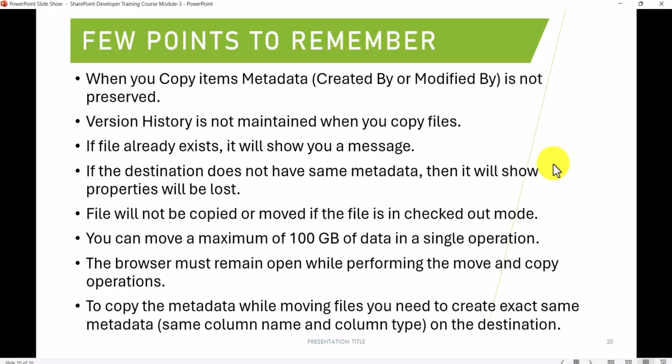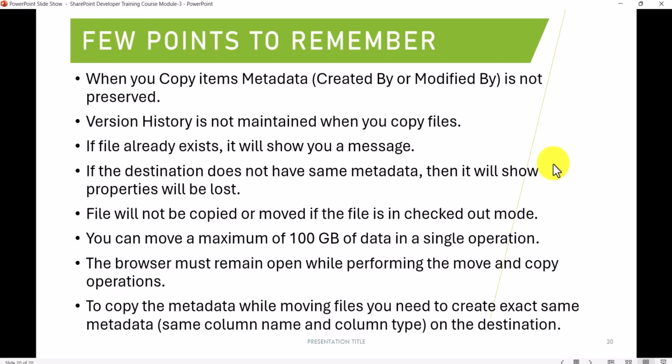And also if the destination doesn't have the same metadata, like the same columns, then the properties will be lost. So whichever columns match, it will copy that metadata information. And also if someone is working on a file, and the file is already checked out, then of course this file will not be copied.